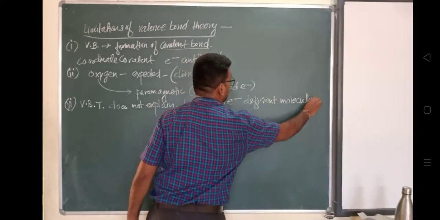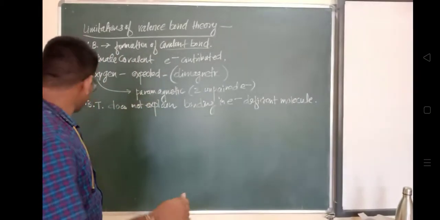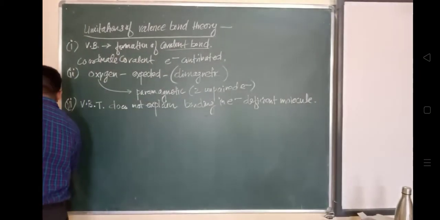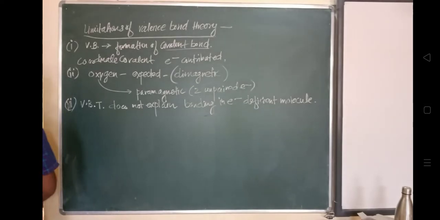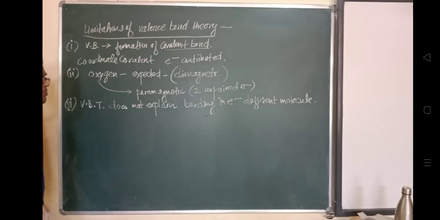There are certain molecules in which the octet is not complete, but still they exist as molecules. So this is about the valence bond theory, that it does not explain bonding in electron deficient molecules.